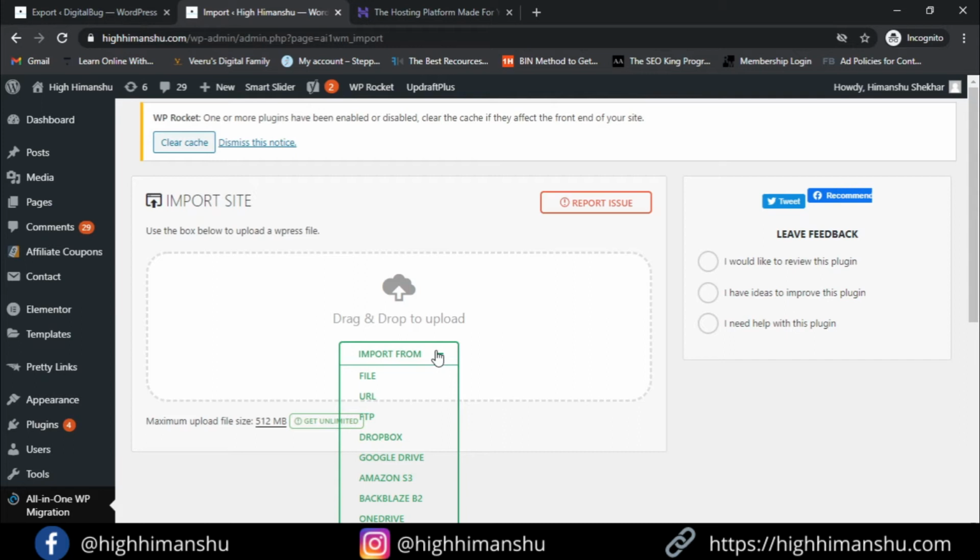So now just click here, import from, just choose file and select the file which you have just downloaded into your computer, and the import will start. Okay, it might take some time, but you will see your complete site has been imported.